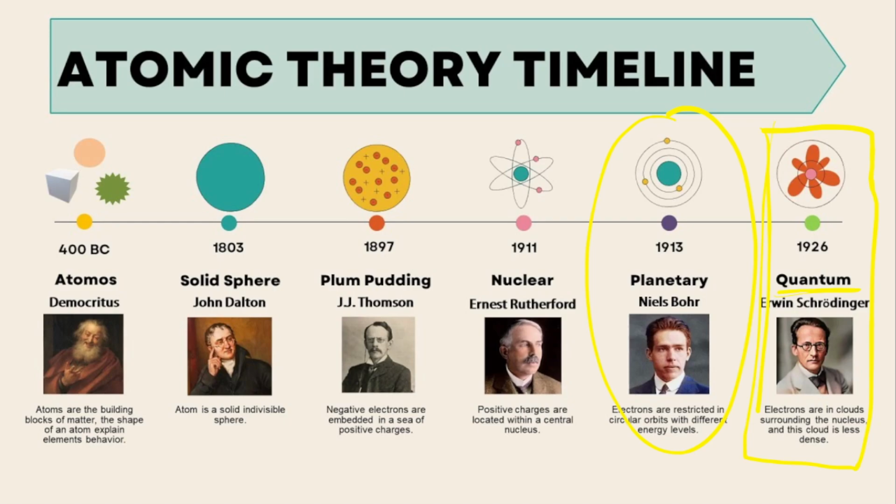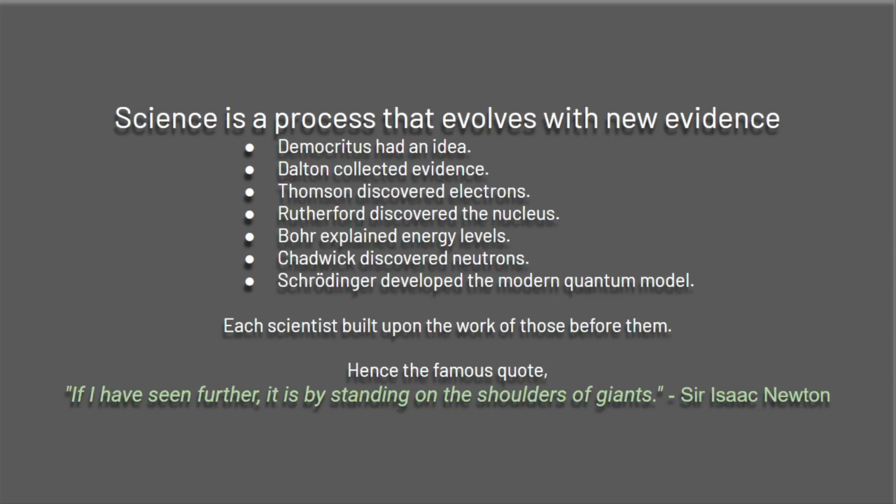Okay, and make sure you know all of these atomic models. Science is a process that evolves with new evidence. So whenever somebody makes a new discovery, the theory will update itself. Nobody is a genius that knows everything. It all builds on top of previous work. Each scientist is adding new details or evidence onto the work from other scientists.